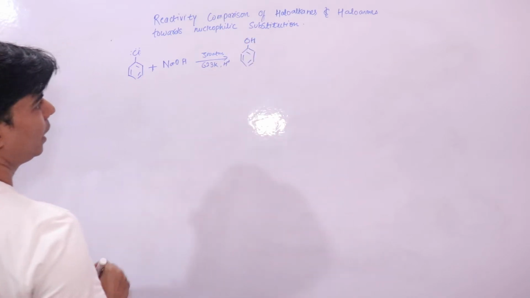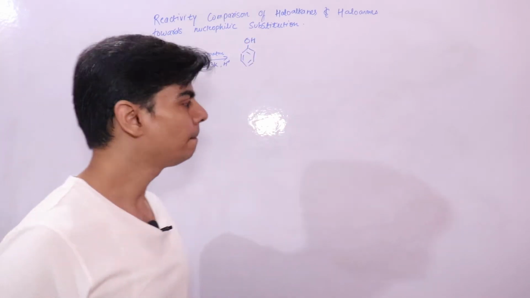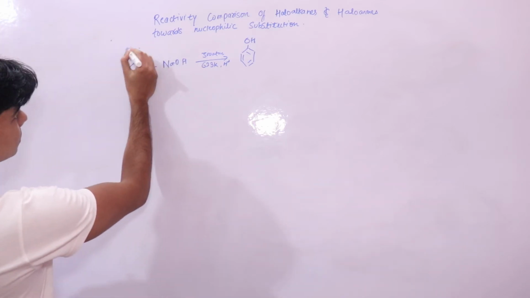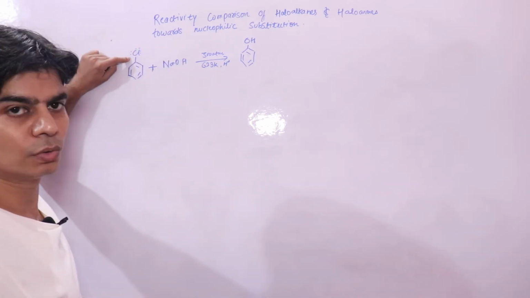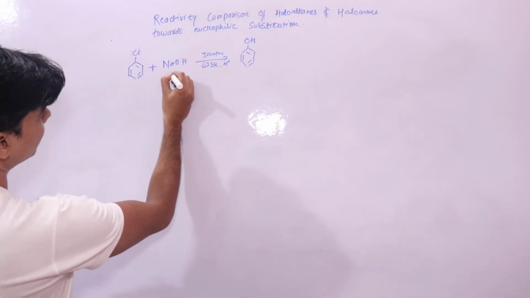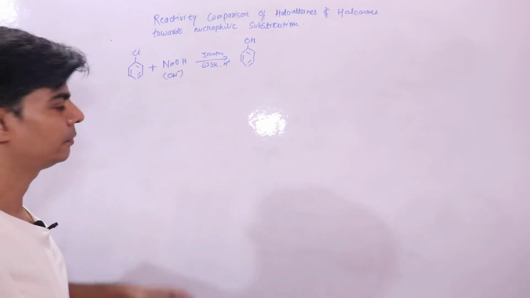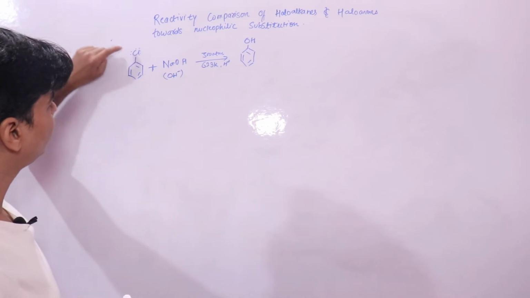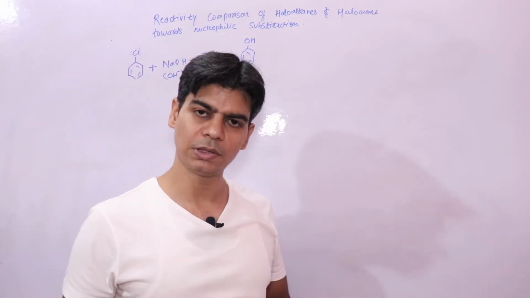This is phenol, and this reaction is a nucleophilic substitution reaction, where this Cl, a weak nucleophile, would be attacked by the hydroxyl nucleophile, which is a strong nucleophile. So here this strong nucleophile will replace this weak nucleophile, so it's a nucleophilic substitution reaction.